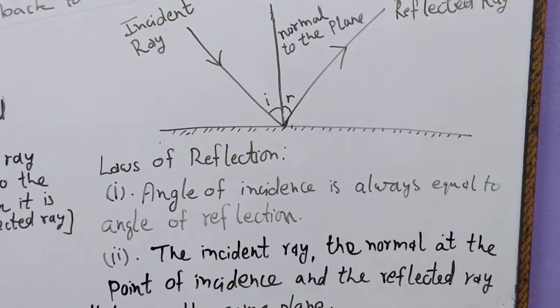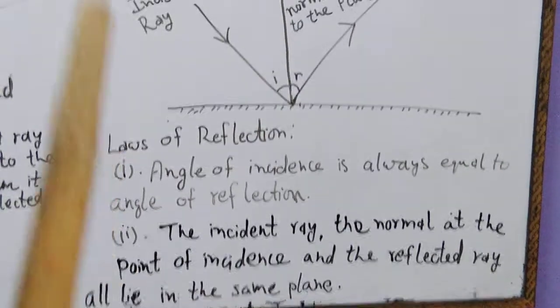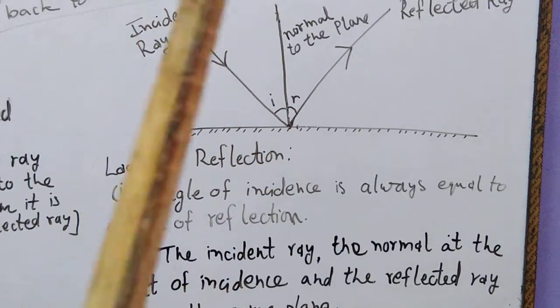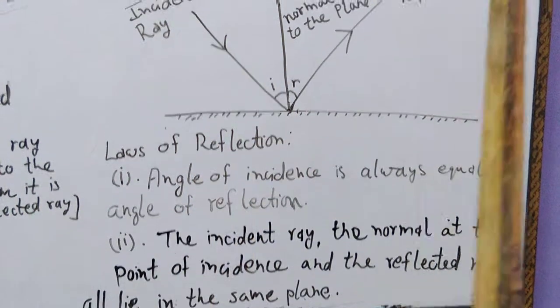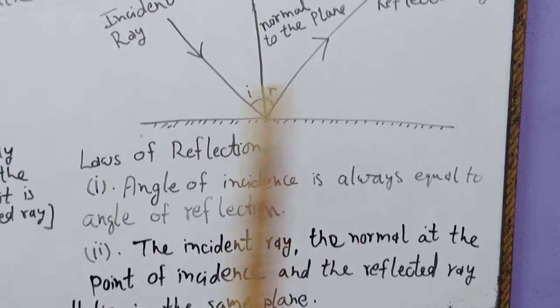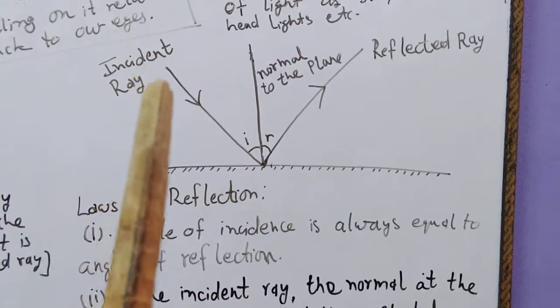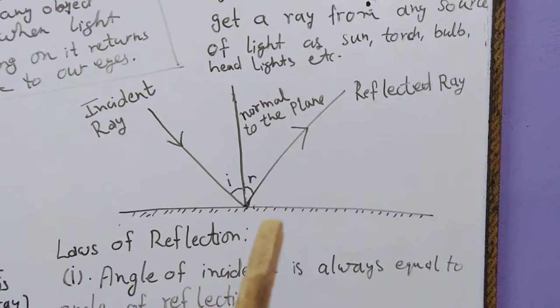Then the second law states that the incident ray, the normal to the plane, this middle line, and the reflected ray, all lie on the same plane. It will never happen that the reflected ray goes in another plane.